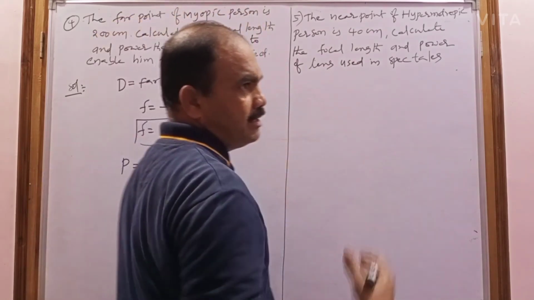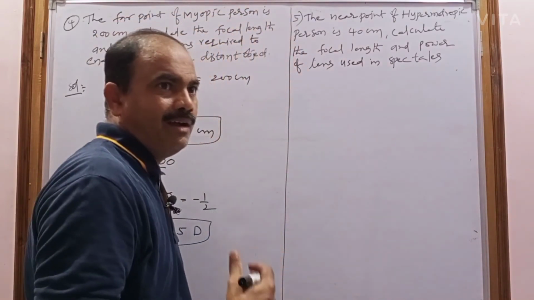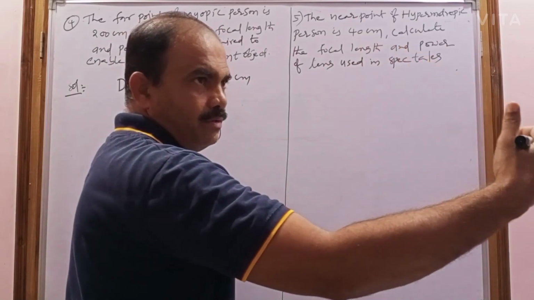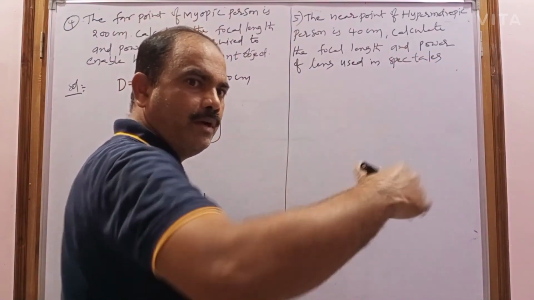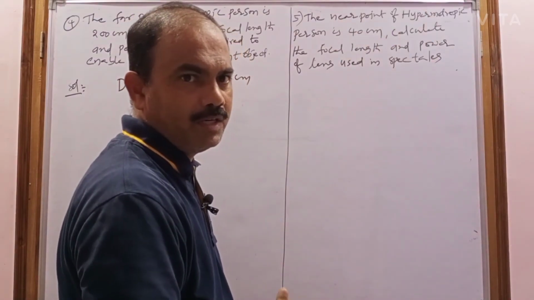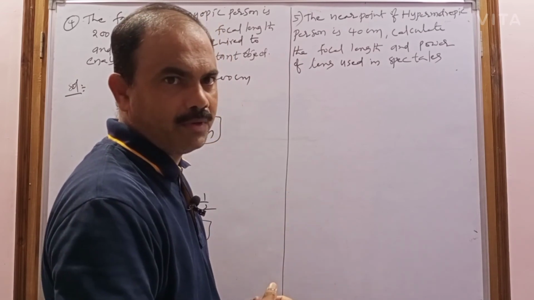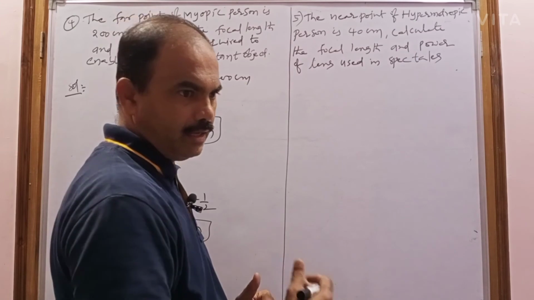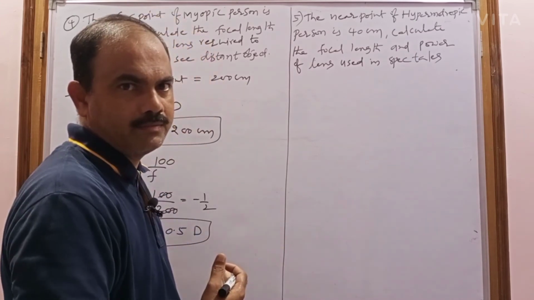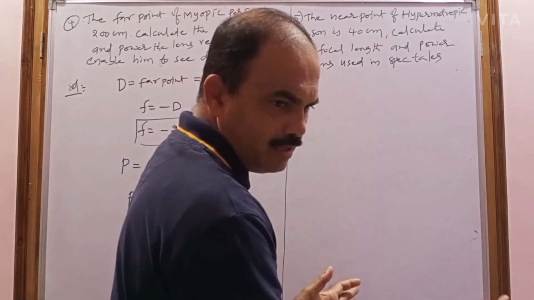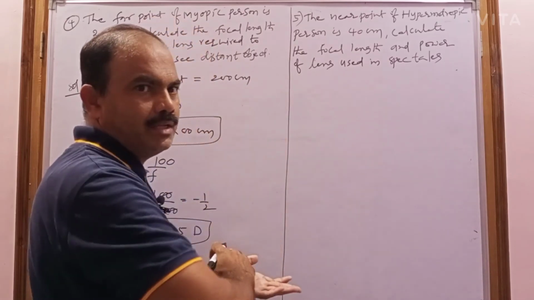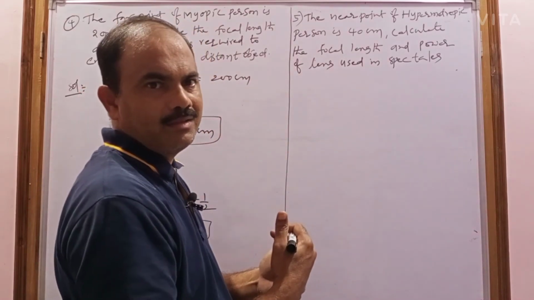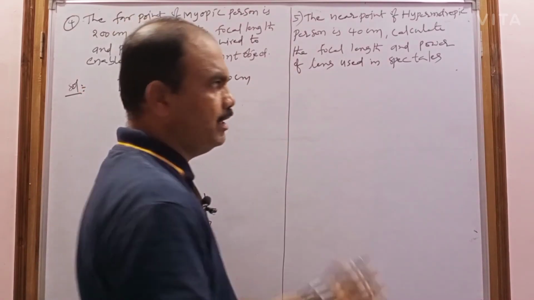The near point is the point of minimum distance: the person cannot see an object closer than that distance, but beyond that distance he can see, because the eye lens can form the image on the retina. Closer than that, the image cannot be formed on the retina.